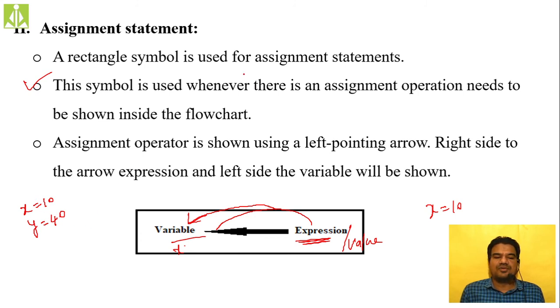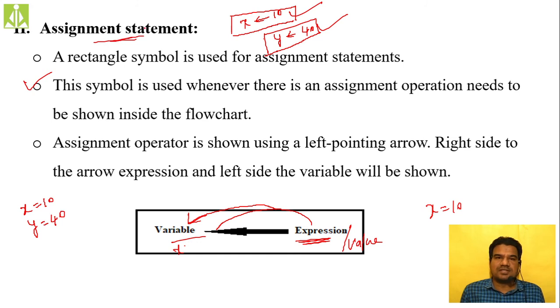First of all, you have to use the rectangular box. Take the rectangular box, and inside it assign these things. Inside X we are keeping the value 10. To show that Y equals 40, take another rectangle box, and Y will take the value 40. This is the assignment statement. Fix these things inside your mind.